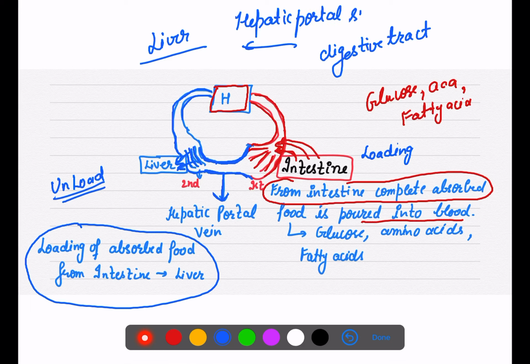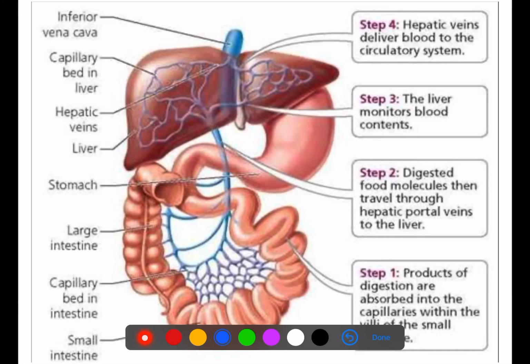So what is this hepatic portal system doing? It is loading all the absorbed food from the intestine, and through the hepatic portal vein it is sending it to the liver. Now as you can see in this picture, more will be clear to you.